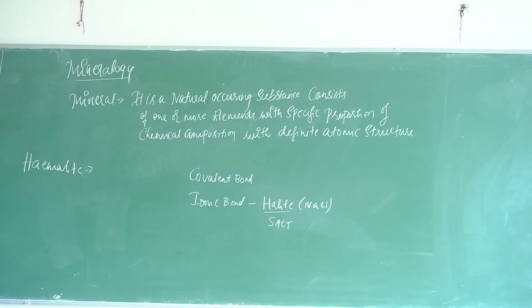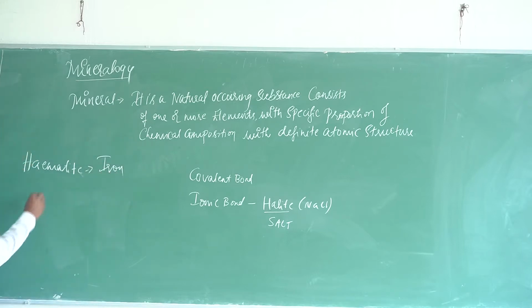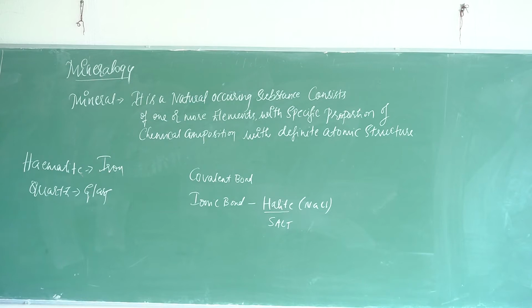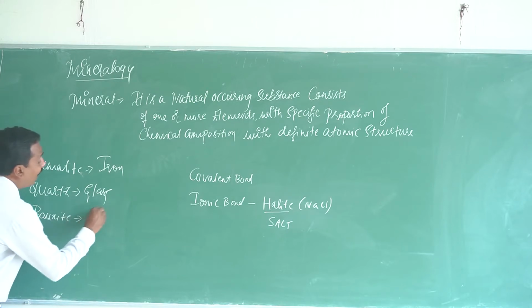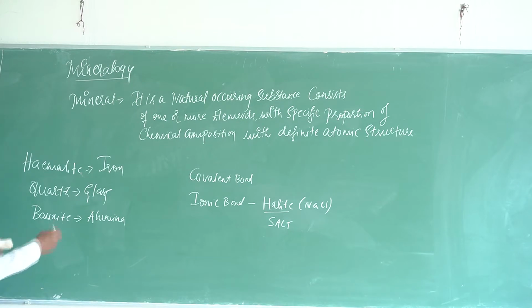Hematite, it is a raw source for the production of iron. Quartz, this is glass. Next, bauxite. It is what? Aluminium. And also a lot of gemstones.